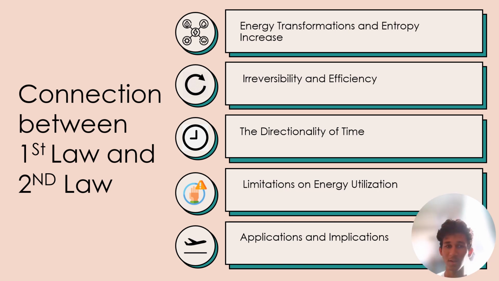And next is the limitations on energy utilization. The first law ensures that energy cannot be created nor destroyed, while the second law tells us it tends to disperse and become less usable over time. This combination sets limitations on how we can utilize energy resources and design efficient technologies. Understanding the limitations is crucial for developing sustainable solutions for energy production and also consumption.